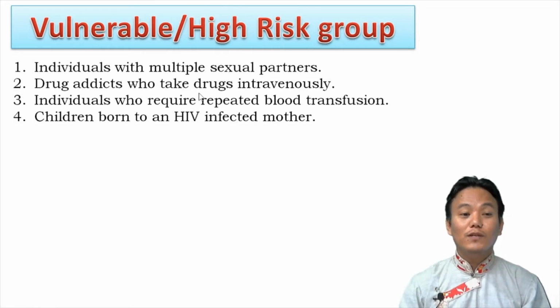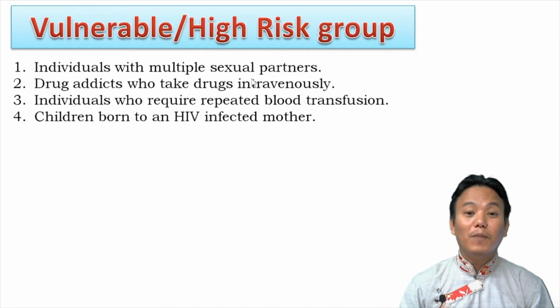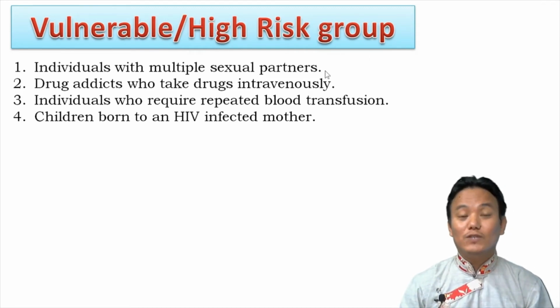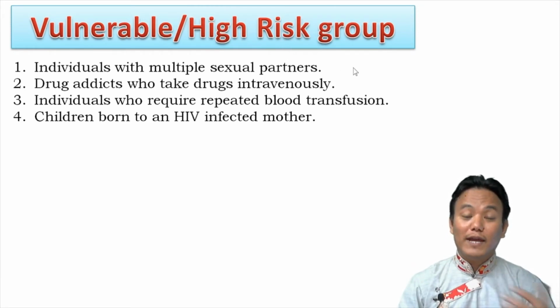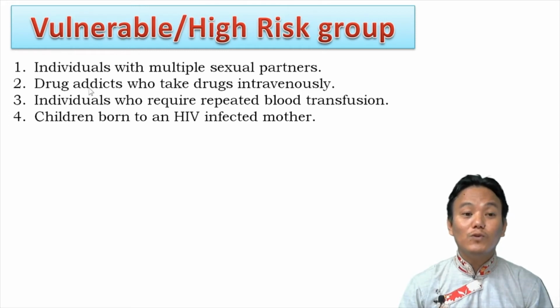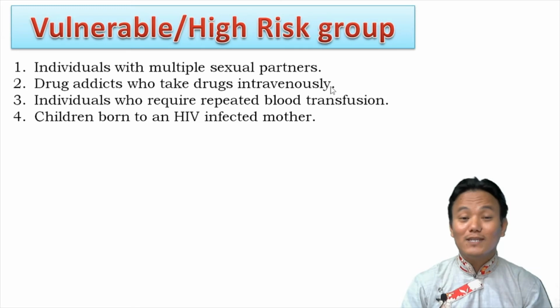So the first one are those individuals who have multiple sexual partners, maybe those who are involved in sex trade, right? So they are in the high risk group, right? If they practice unsafe sex, they can get HIV infection, right? And the second one, drug abusers or drug addicts. So those people who take drugs intravenously are also in the high risk group if they share infected needles, right?